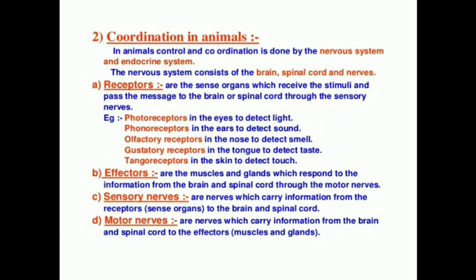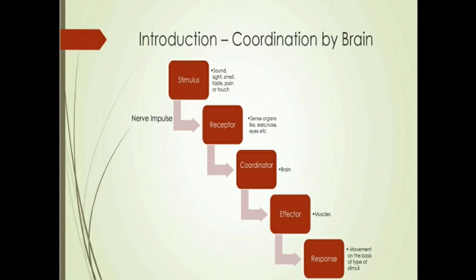And third one, what are sensory nerves? As I already said, they are the nerves which carry the information from the receptor to the brain and the spinal cord. And what are motor nerves? It is a nerve which carries the information from the brain and the spinal cord to the effectors, either muscles or glands. So from the brain and spinal cord to the muscles and the glands, it is passed through the motor nerves. Now, see the image which is given here. This is the pathway of how the coordination takes place.